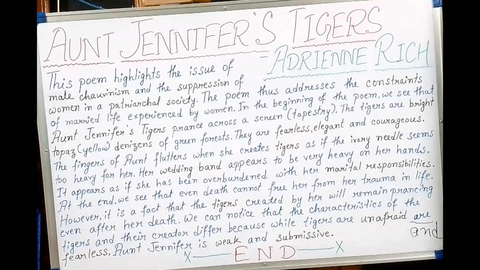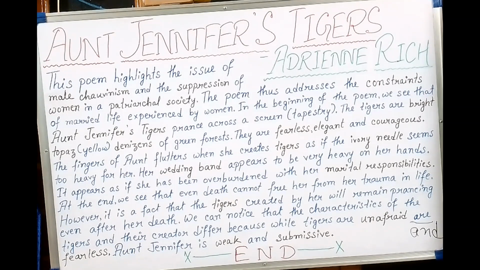Many poetic devices have been used in this short poem. The poem appears to be very small, but it really uses various poetic devices. So let's start one by one. In the first line, Aunt Jennifer's tigers prance across a screen. So here metaphor is being used as the poetic device.